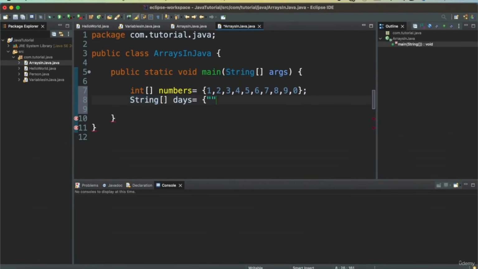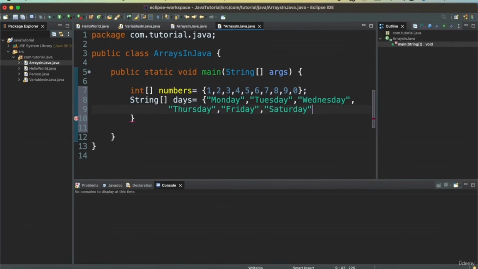So the days will be Monday, Wednesday, so these are the days that are defined.